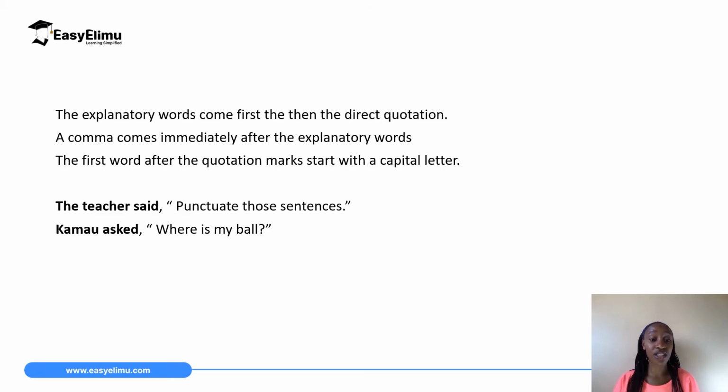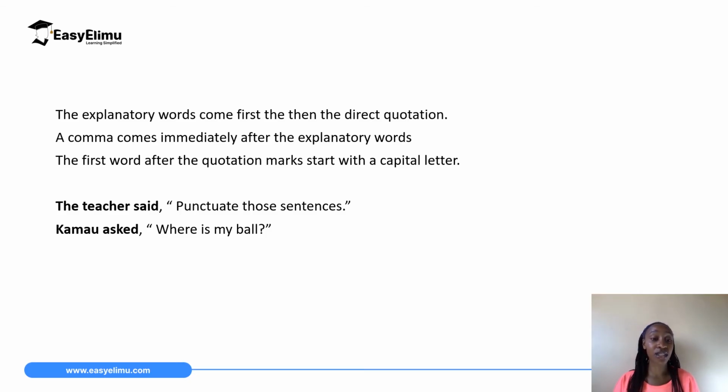So the teacher said, comma, opening quotation marks, "Punctuate those sentences." Punctuate starts with a capital P. And then that sentence has ended with a full stop and then the closing quotation marks. Remember, the punctuation mark should not come after the closing quotation mark.